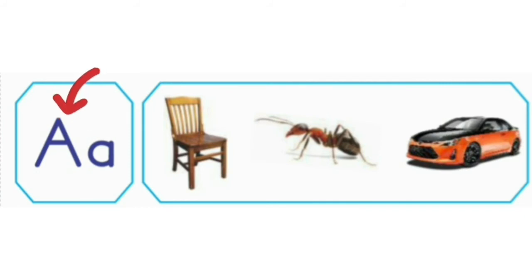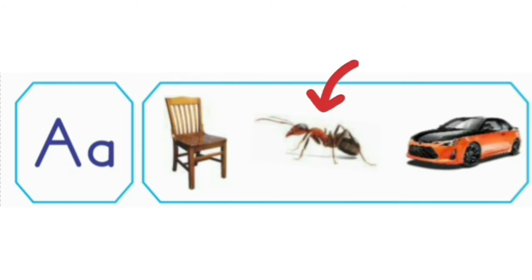Which alphabet is this? Alphabet A. What is this, children? This is a chair. Does chair start with alphabet A? No. So we will not circle it.